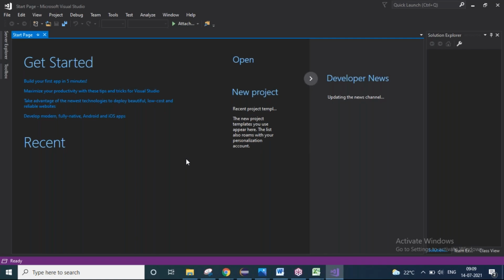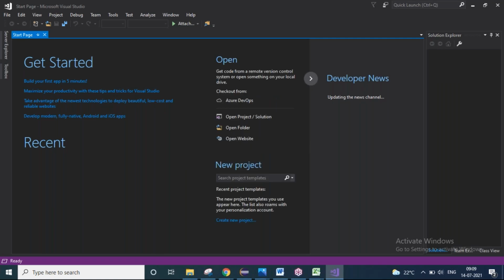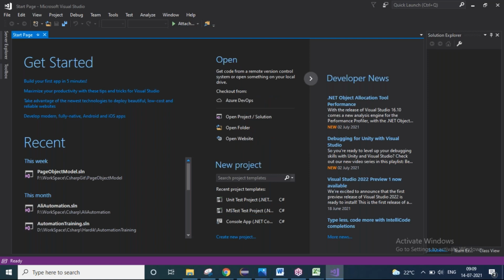And this is Visual Studio where we will practice the same thing. Whatever we do in Java will be repeated here. The same page object model, everything will be the same.